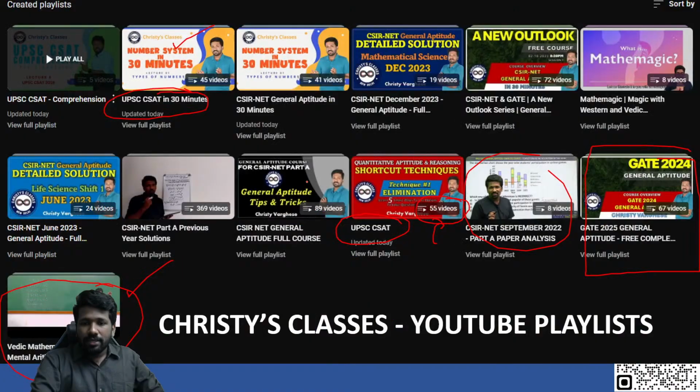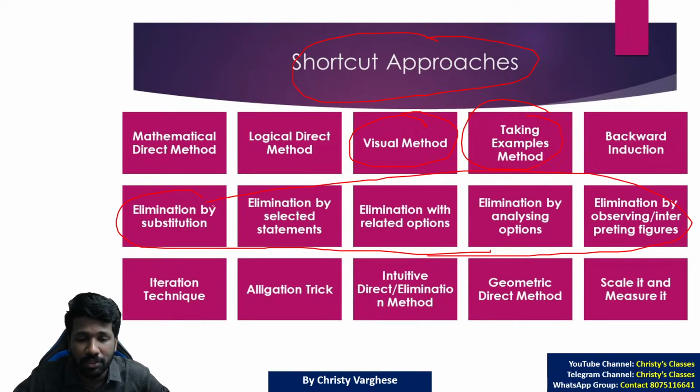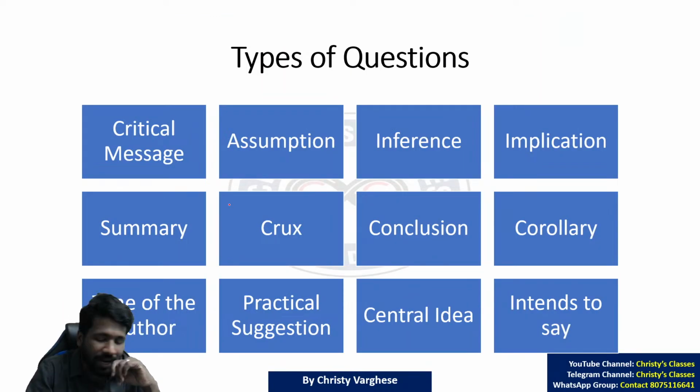So today we are discussing 5 questions from 2023. In the quantitative aptitude and reasoning section, I told you about the 15 shortcut approaches. Some of them are the visual method, taking examples, and elimination, the different ways of eliminating options. Those are needed repeatedly in many questions. In comprehension also, these ideas are needed, not the methods as such, but the ideas, especially the idea of elimination. The idea of elimination means how to weed out the wrong options.